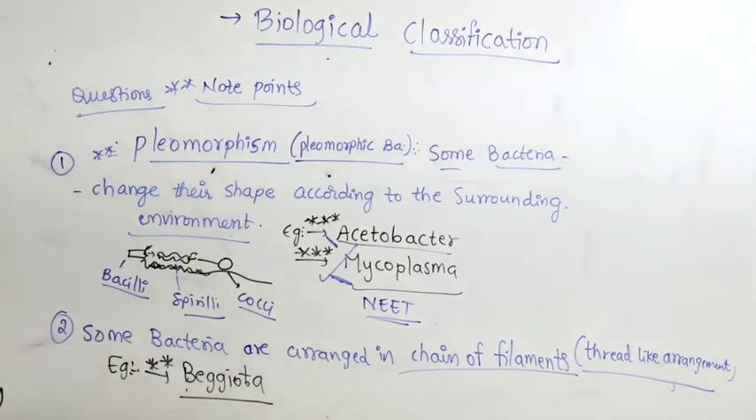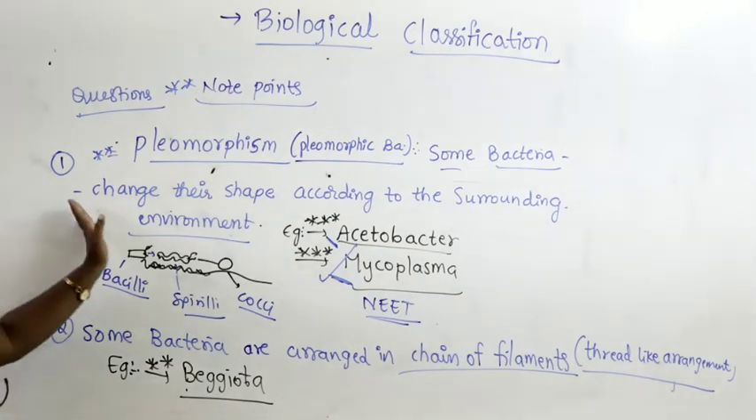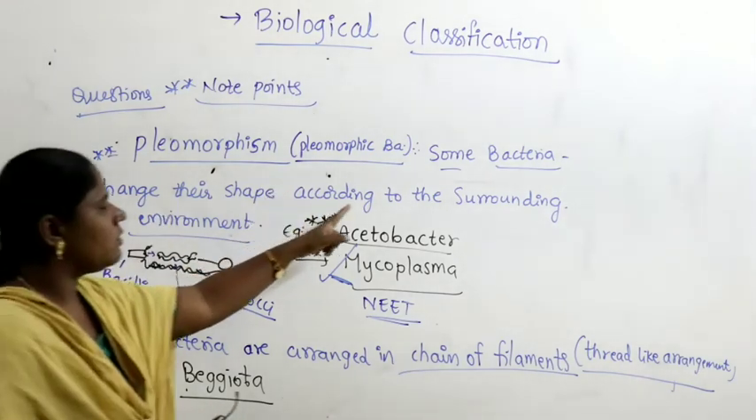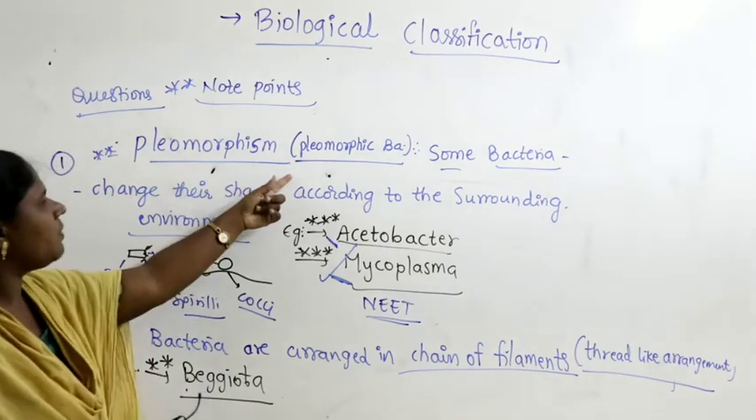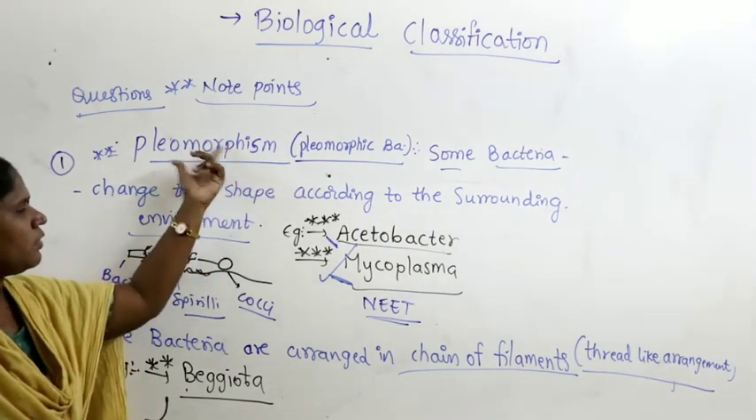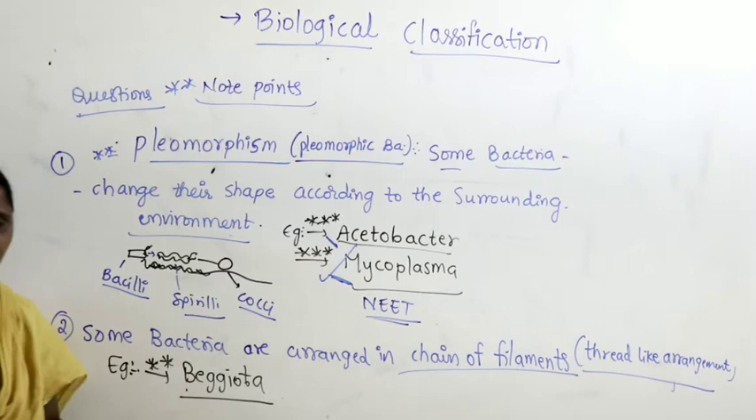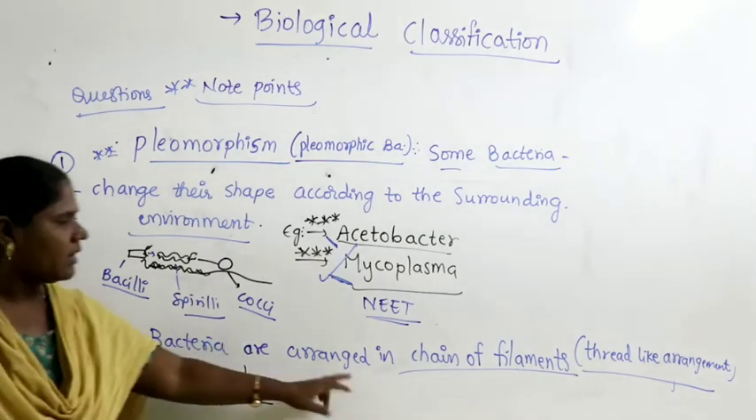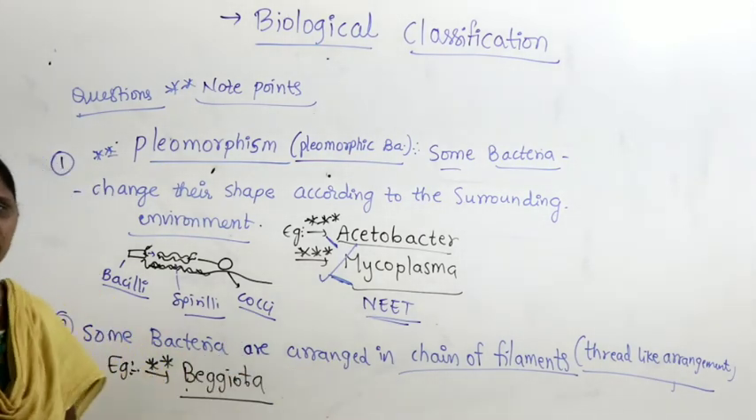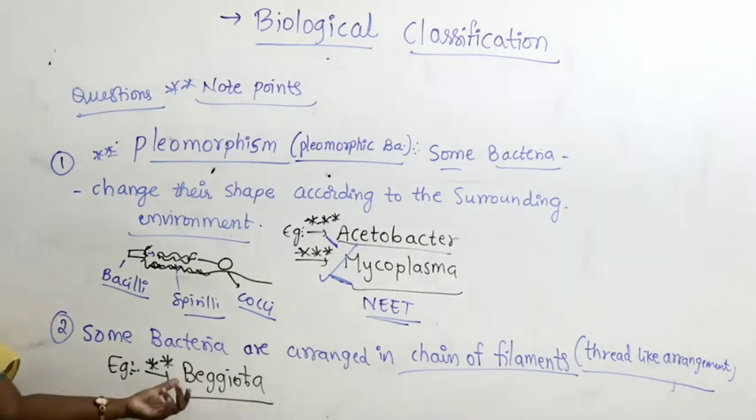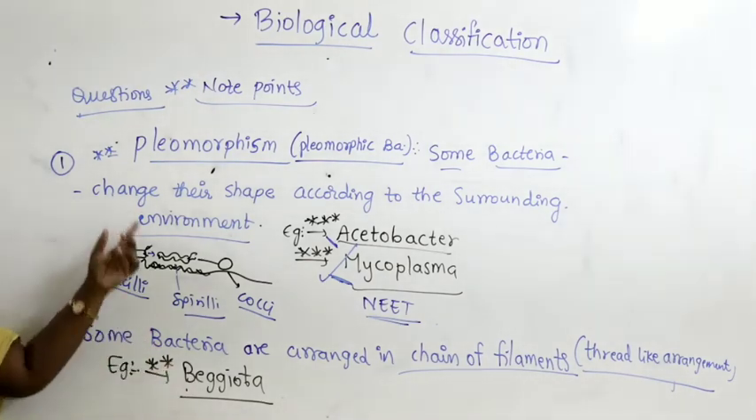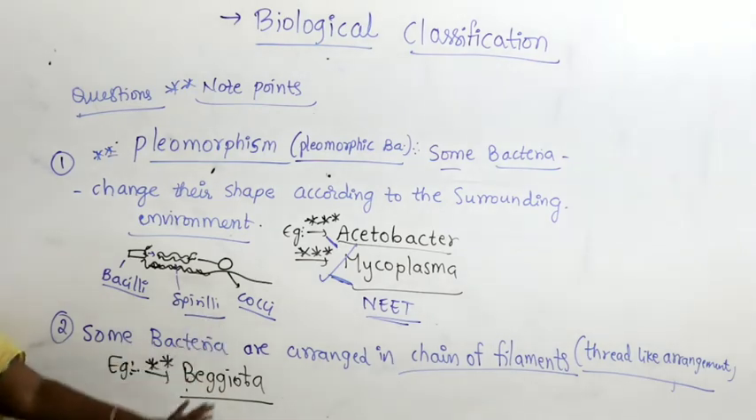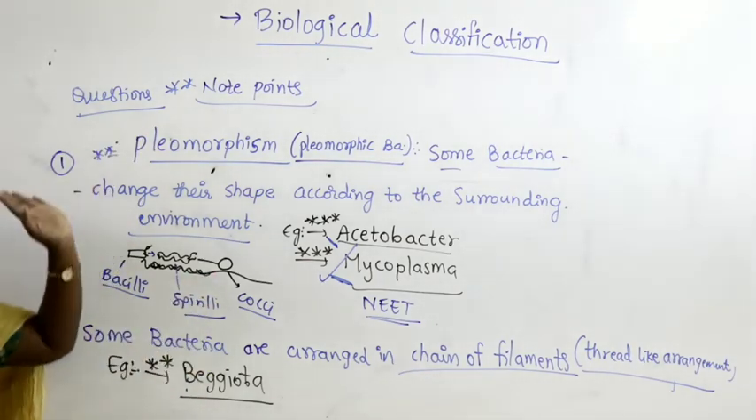Okay, so pleomorphic bacteria: some bacteria change the shape according to the surroundings. They are called pleomorphic bacteria. They exhibit the concept called pleomorphism: Azotobacter, mycoplasma. And some bacteria are arranged in a chain of filaments. They look like a thread-like arrangement. So remember the example called Beggiatoa. So these three examples are very, very important for all of you to remember. Mostly you will get it in the form of questions.